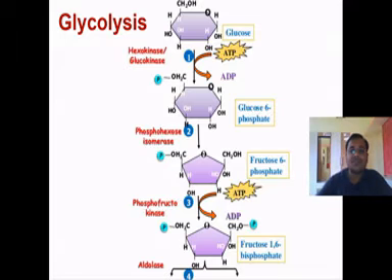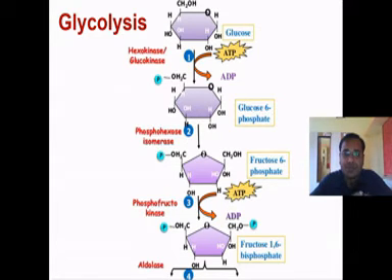And glycolysis is performed in the cytoplasm, and glucose is split by activating the glucose molecule with an ATP input. The initial stage is known as the preparatory stage, and the second stage is the payoff stage.